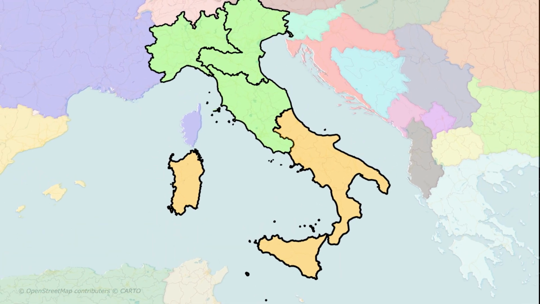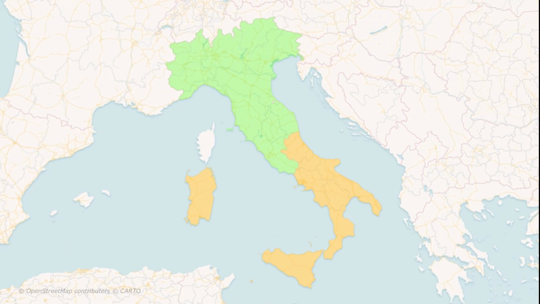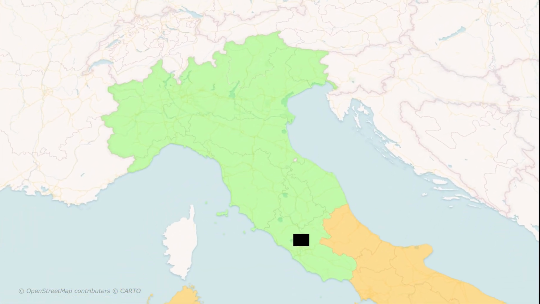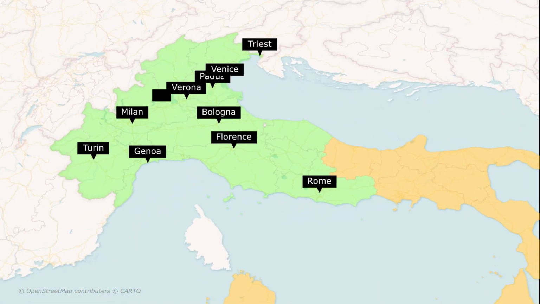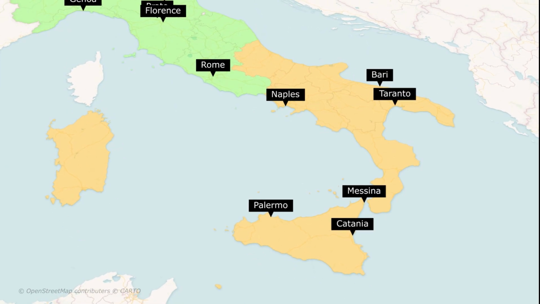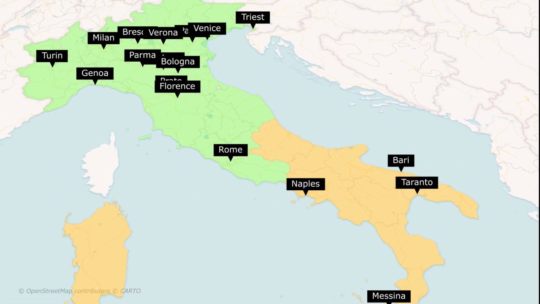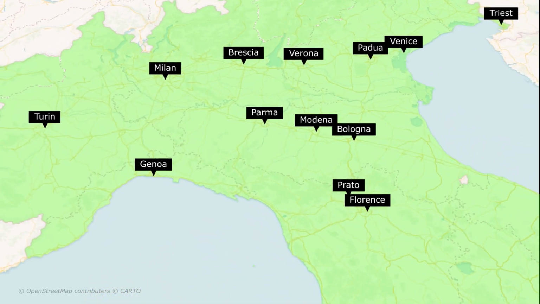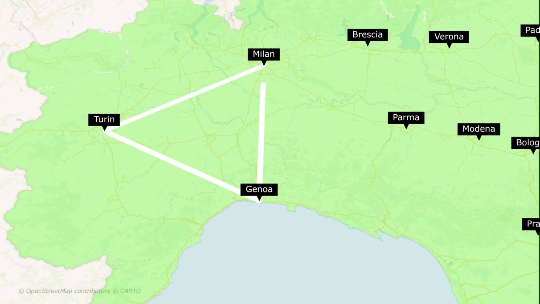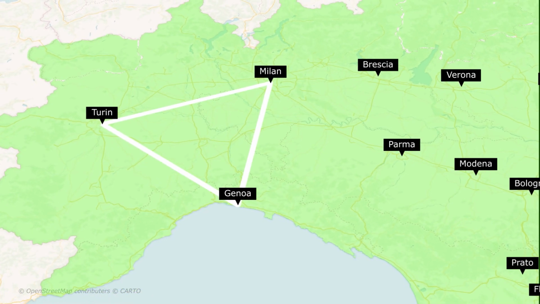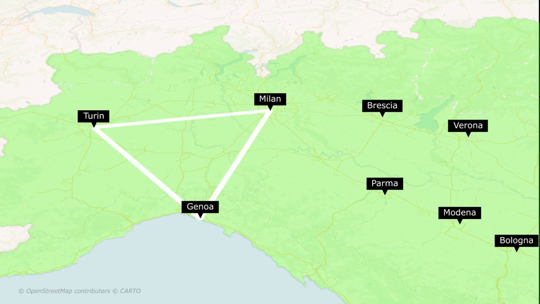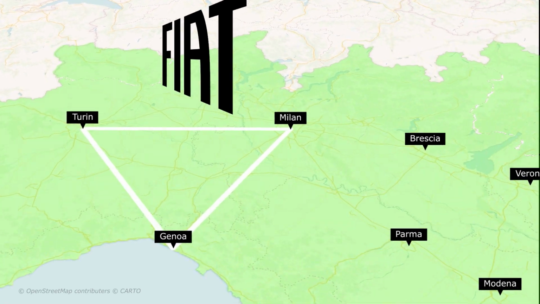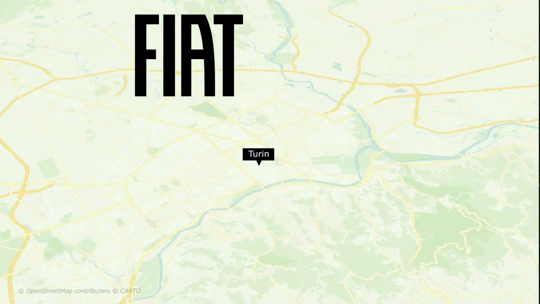This population difference is also visible when looking at the distribution of Italy's largest cities. 14 of the top 20 are in the north, only 6 in the south. The north includes much of the traditional industrial area of the country, including the Industrial Triangle, and many of Italy's most well-known industrial products come from the north. In the name of automotive manufacturer Fiat, the T stands for Turin, for example.